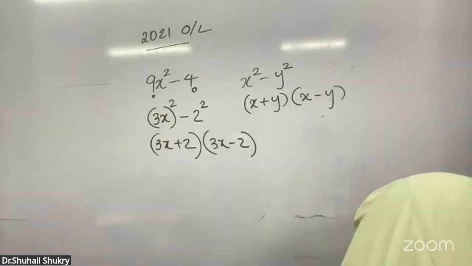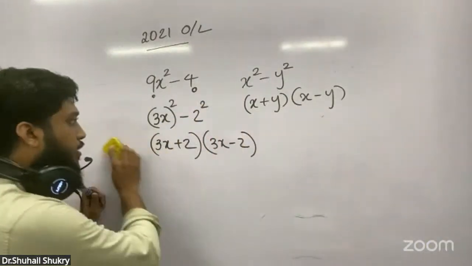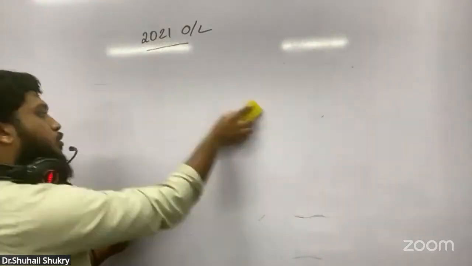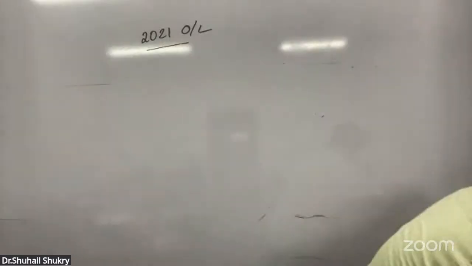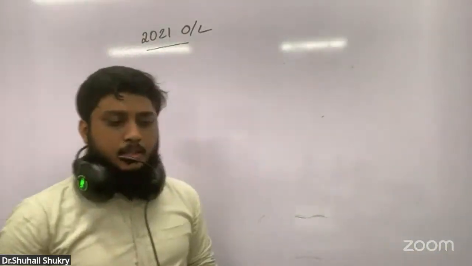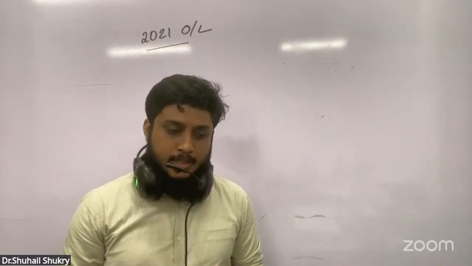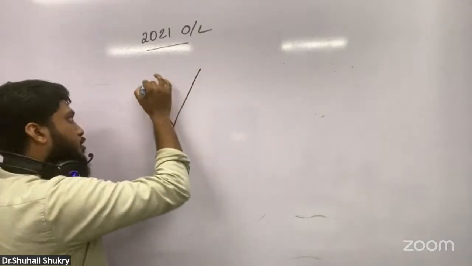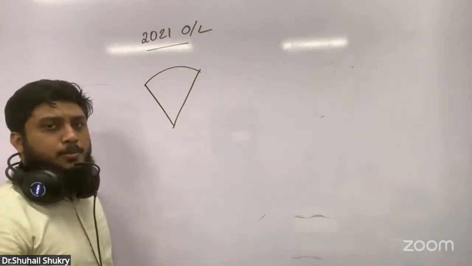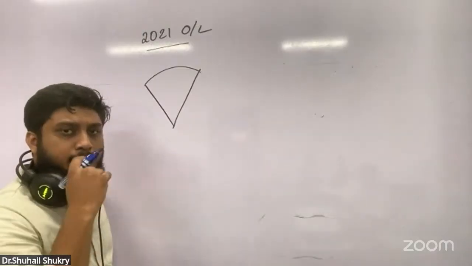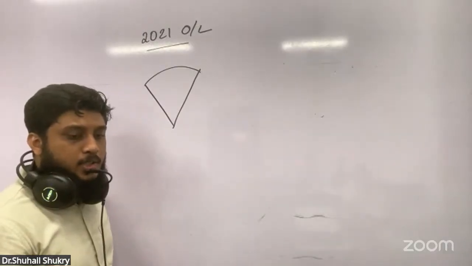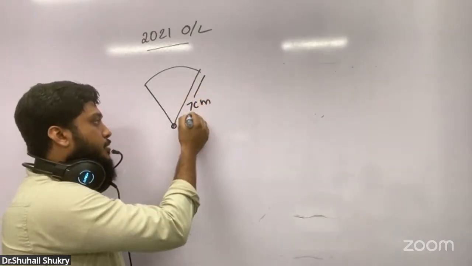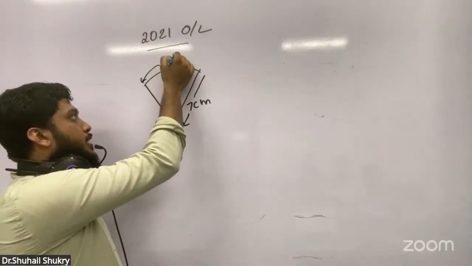Now, the fourth one. It's a very nice question actually. Normally they will allow you to do 3 to 4 questions very easily. The arc length of a sector of a circle of radius 7 centimeter is 11 centimeter. When you're reading such questions, you put a small picture there. So this radius is 7 centimeter, the arc length is 11 centimeter.